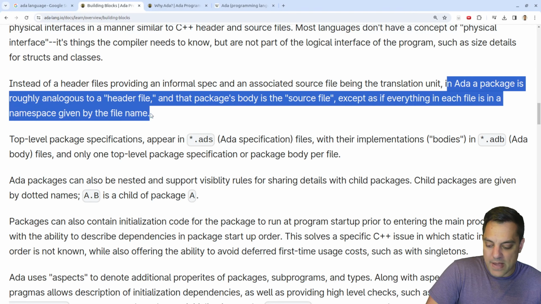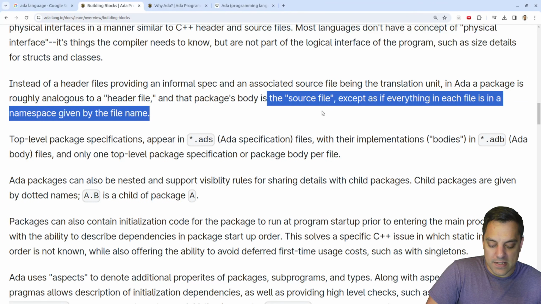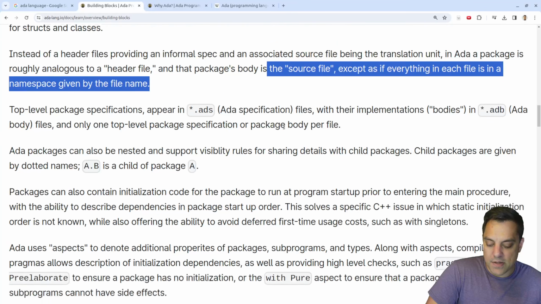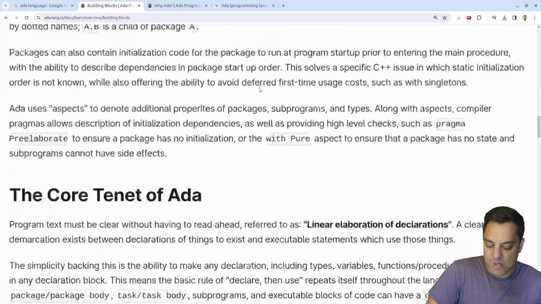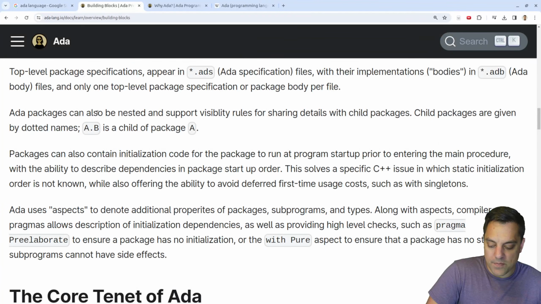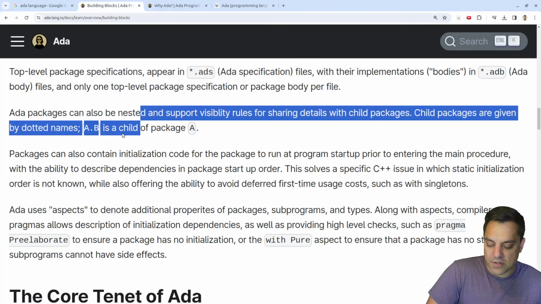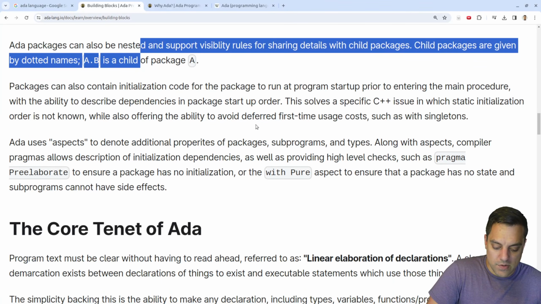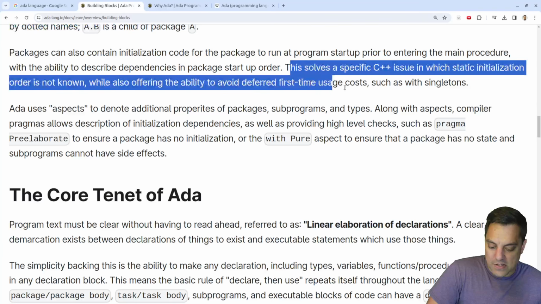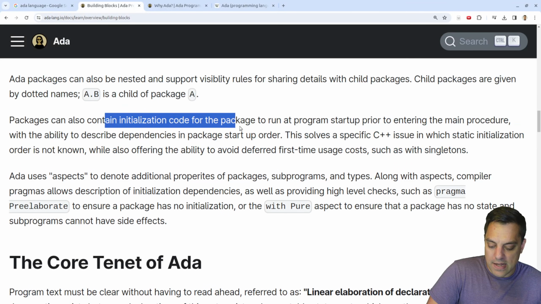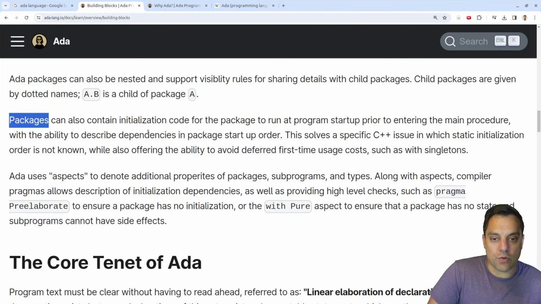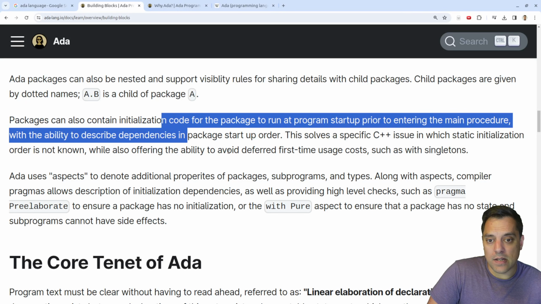It's interesting. Ada package is roughly analogous to a header file, and the package body is a source file. So interesting. I wonder if there's a header here. Okay. So anyways, let's kind of keep going here. So basically the directory structure, it looks like, is what helps give the packages, which is something we do in D. And then you sort of know the order here. Packages can also contain initialization code. Yes, I like that. I want basically, again, something in the D programming language, a constructor at the module or package level or whatever, so I can run at startup.